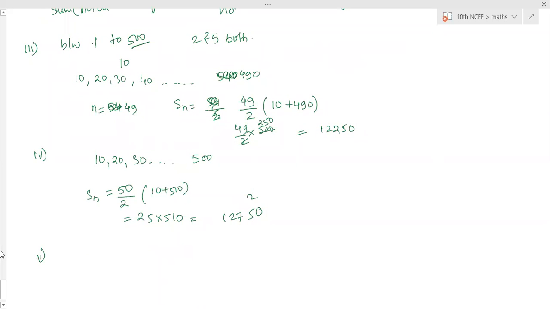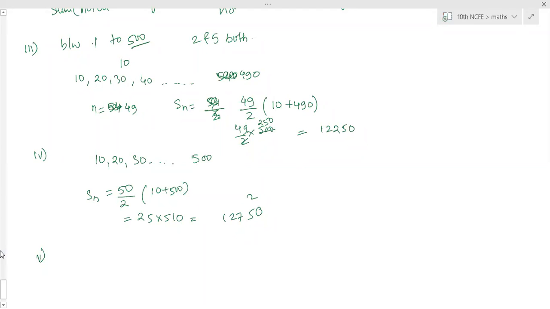And the fifth one is what they have told: all integers from 1 to 500 which are multiples of 2 or 5. This is also a complementary event? No, it's not complementary. Here you have to take the sum of all the numbers which are divisible by 2. 2 or 5 means it should be a multiple of 2 also, and a multiple of 5 also. But common numbers you have to include one time, not 2 times.